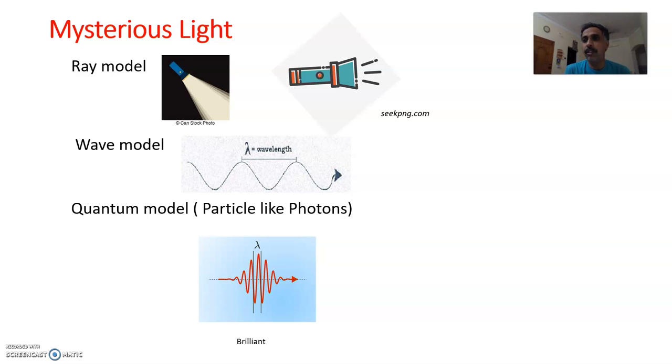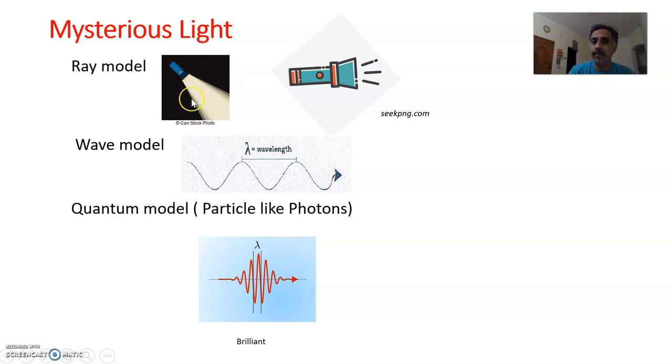There are three models to describe the properties of light. The first model is called the ray model. In this ray model, you have a torch light. A torch light switched on gives out light as shown in this picture, right?